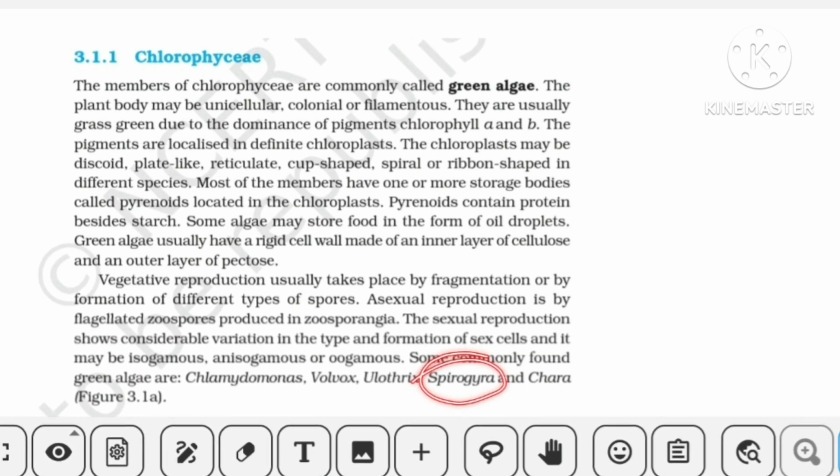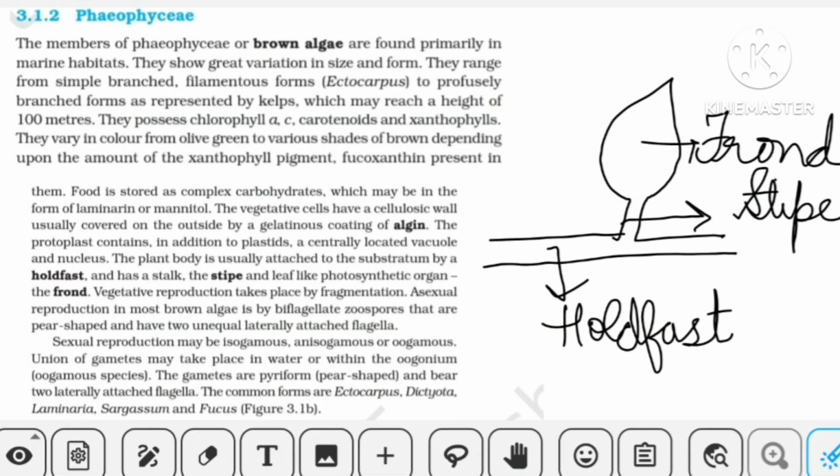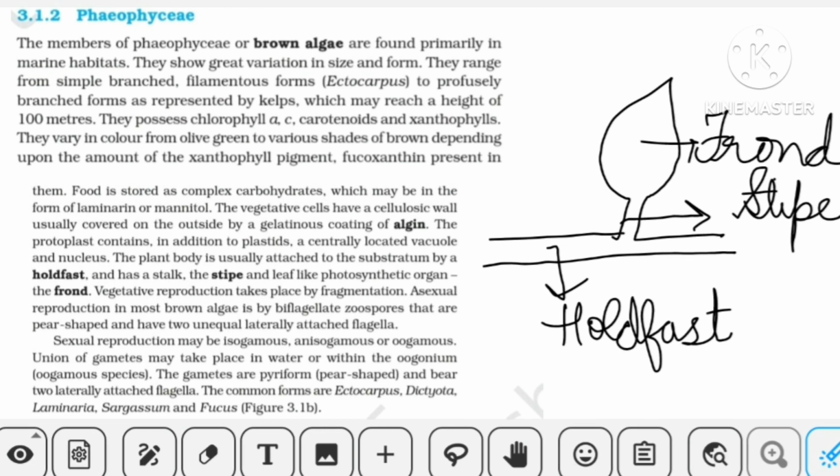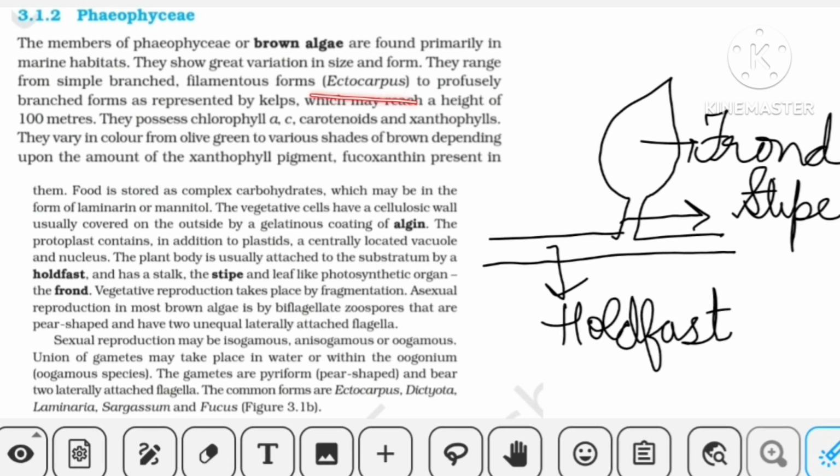Okay, now let's move to Phaeophyceae, which is brown algae. So yes, let's do now the brown algae, Phaeophyceae. They have firstly told you that they are marine in habitat. Further moving, they have told about the various forms and sizes in which they are available. There is a large variation, from simple filamentous forms like Ectocarpus to huge plant-massive bodies like kelps, which are about 100 meters in height.